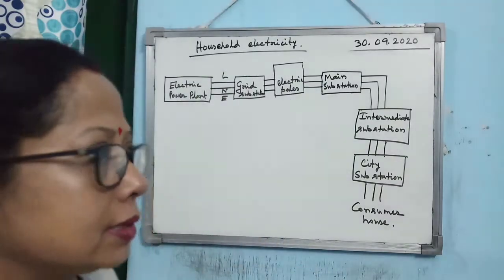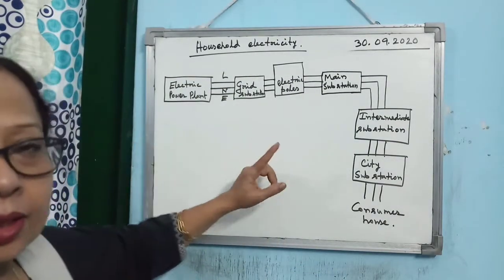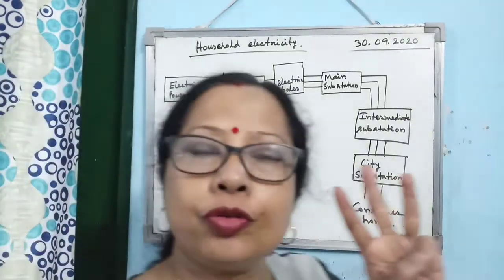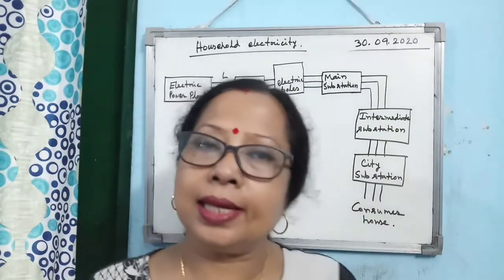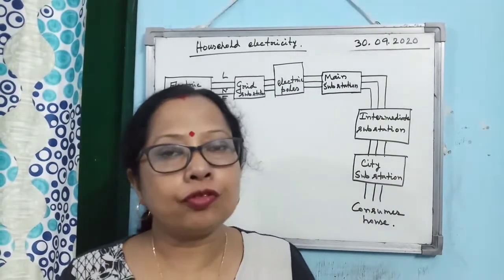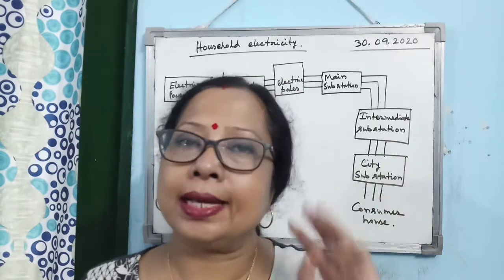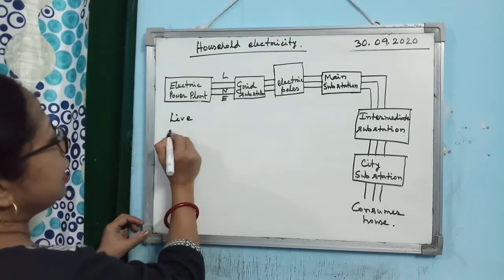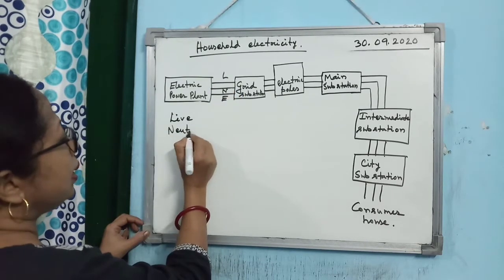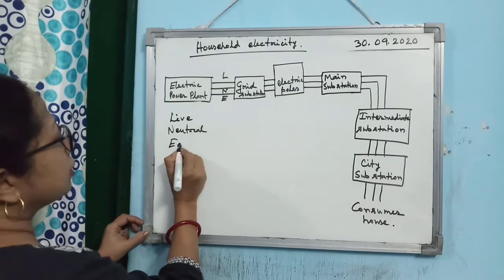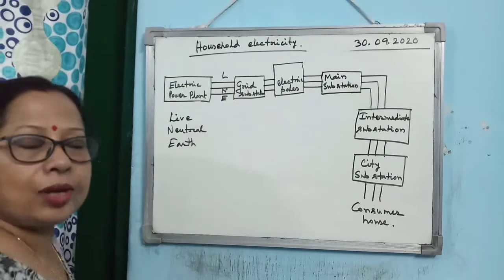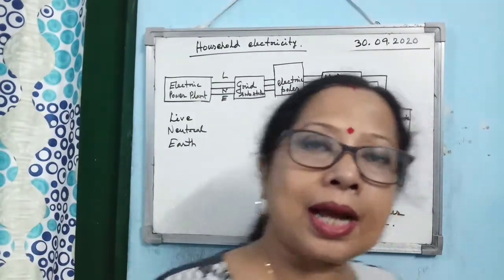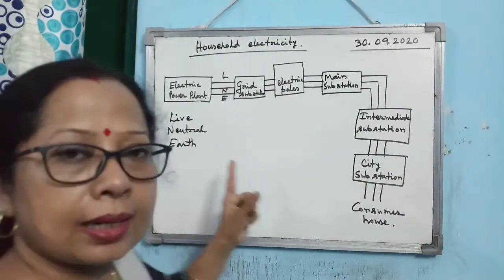So what is done? Before that, just understand this. Electricity is always transmitted with the help of three lines. How many lines do we need to transfer electricity from one place to another? Three lines. What are the names of the lines? Live, which I have written as L, then N for neutral and E for earth. So we need three lines to transfer electricity from one place to another. I will come to the details of live, neutral and earth later on.